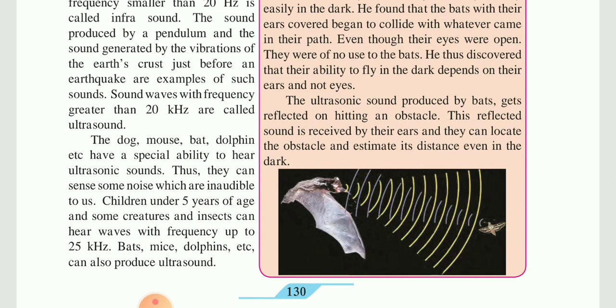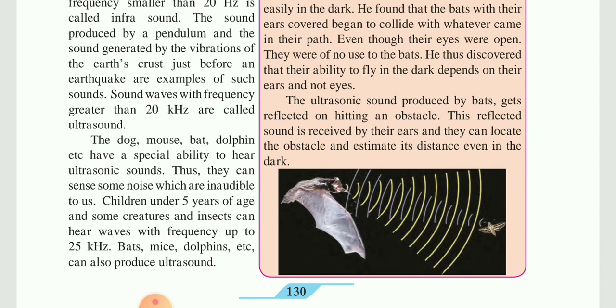Some animals around us, such as dog, mouse, bat and dolphin, have a special ability to perceive this sound. Their ears are made in such a way that they can receive the sound. Some children below 5 years can also perceive this type of sound, which is ultrasound.